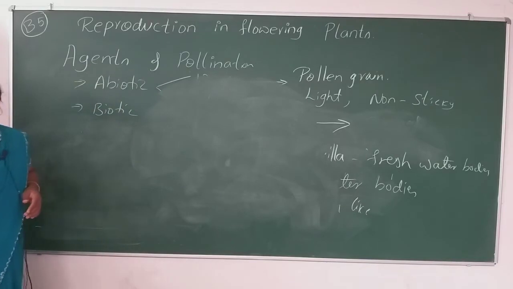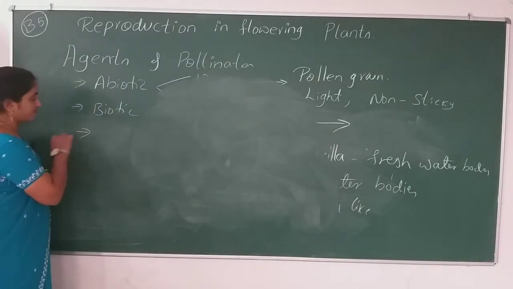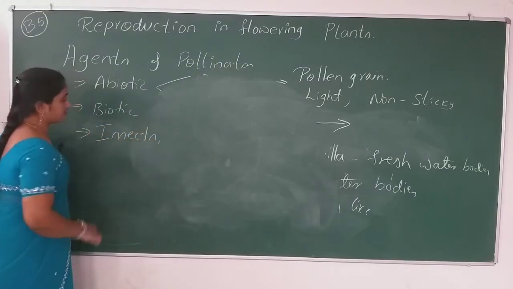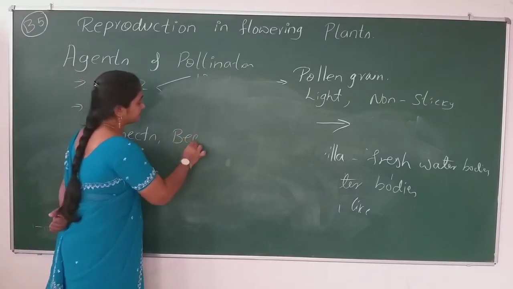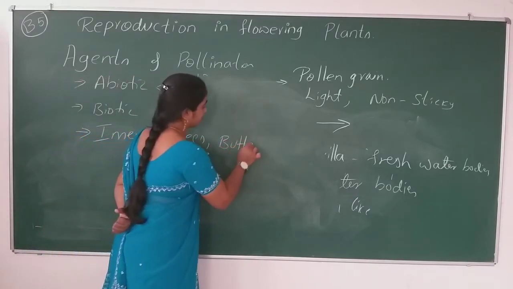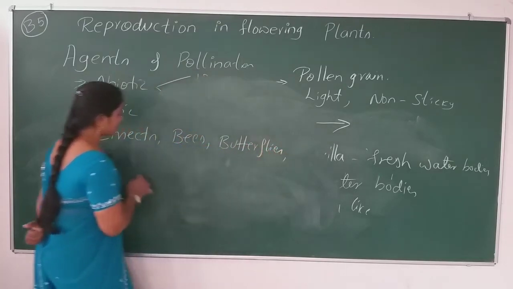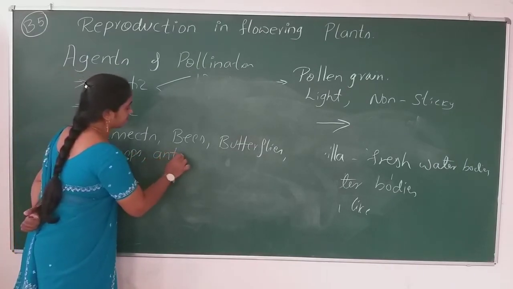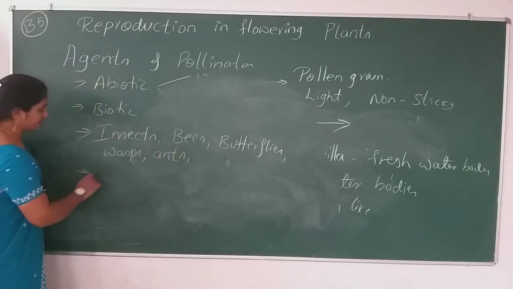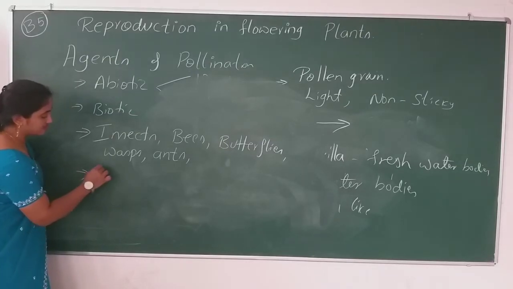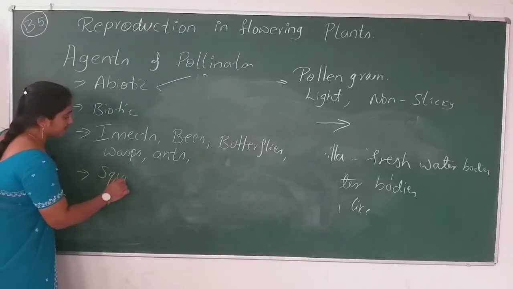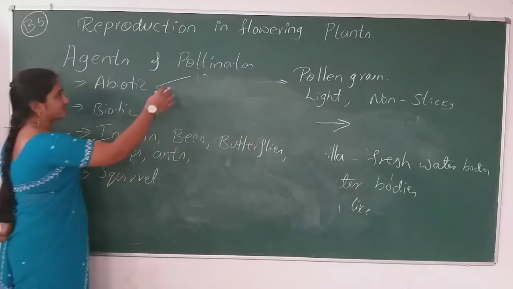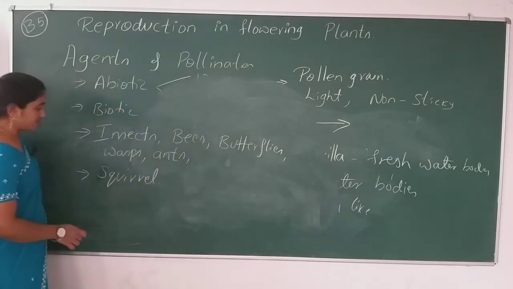So the biotic type of pollination includes insects, bees, butterflies, wasps, ants, and then some arboreal mammals and squirrels. Yes, squirrel is also a medium to transfer the pollen grain from one plant to another plant.